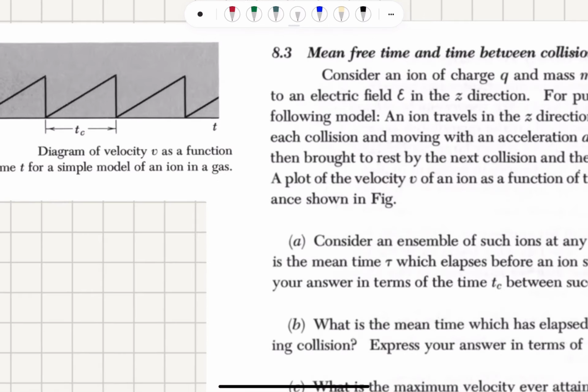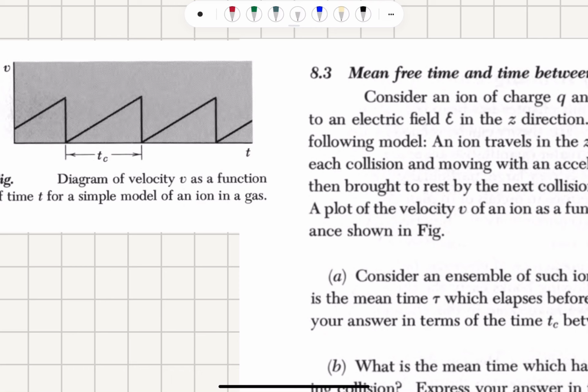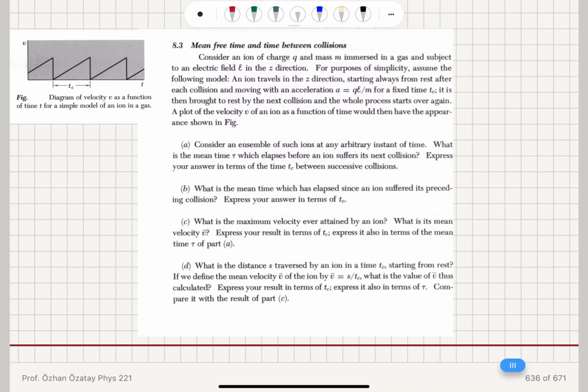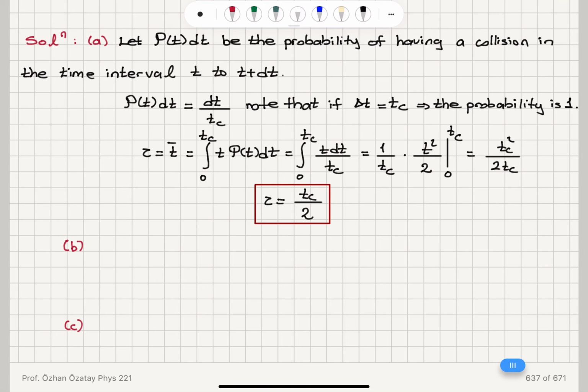So for example, if I am here, then I have to wait a time tc. If I am here, then I have to wait for a time much less than tc. So if I'm right here, then I don't have to wait at all. I wait for 0 seconds. So what is the mean value between this waiting for tc and waiting for no time? It's going to be tc over 2 because of this linear dependence on time. So that is basically intuitive.